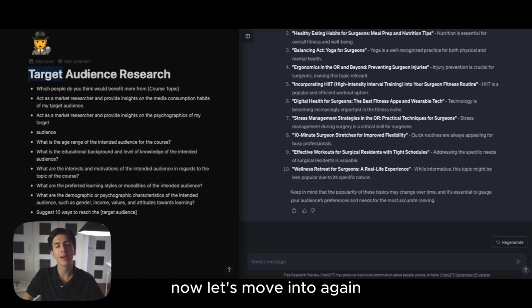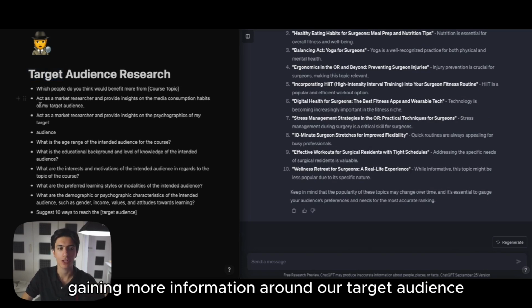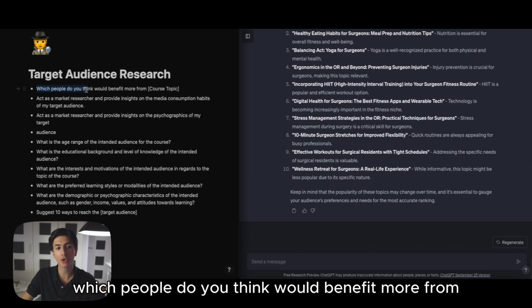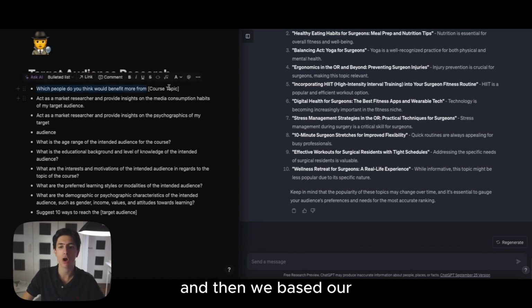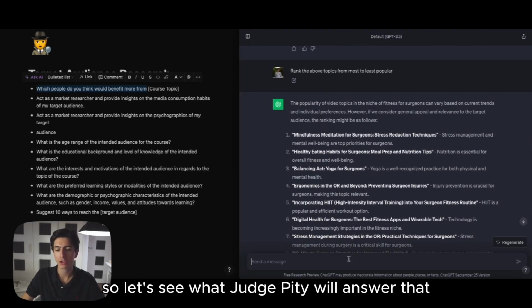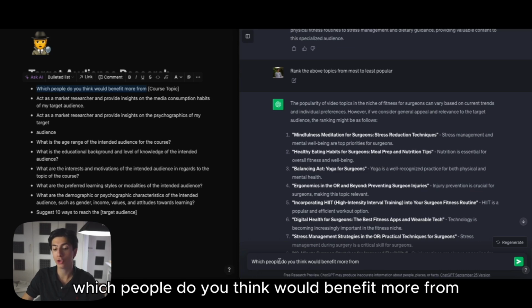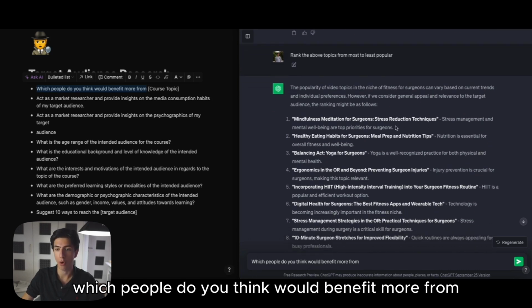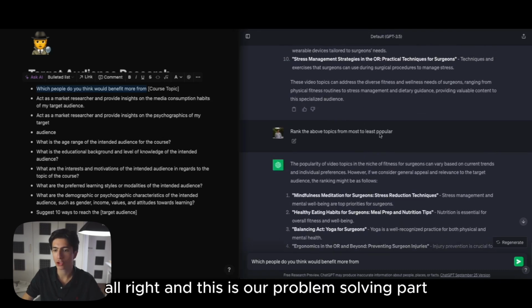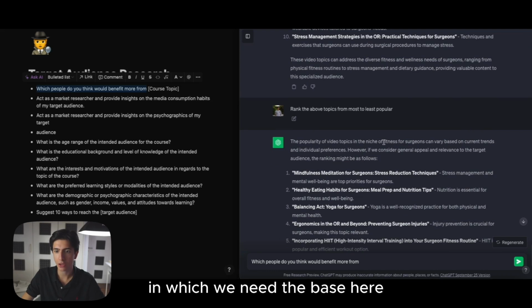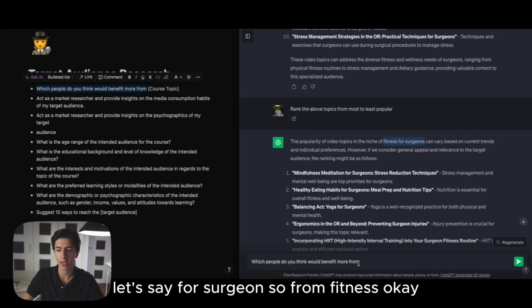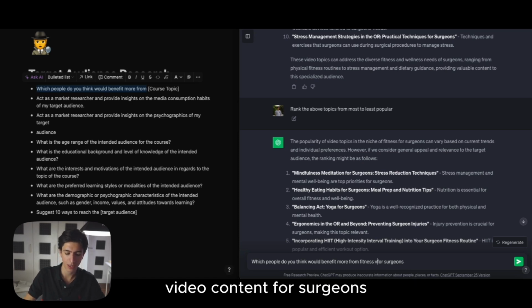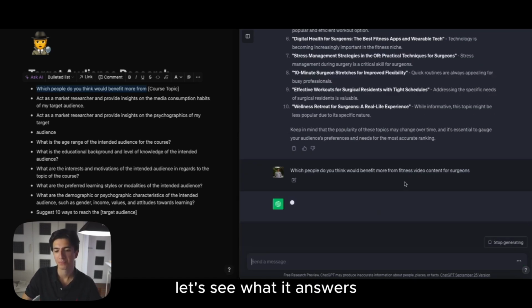Now let's move into, again, gaining more information around our target audience. So we're going to do this with the first prompt, which is, which people do you think would benefit more from? And then we paste our, in this case, course topic in my prompt list, but you can just paste your general content topic. So let's see what ChatGPT will answer. Which people do you think would benefit more from? And this is our problem solving part in which we need to paste here. So a fitness program, let's say for surgeons. So fitness video content for surgeons. Let's see what it answers.